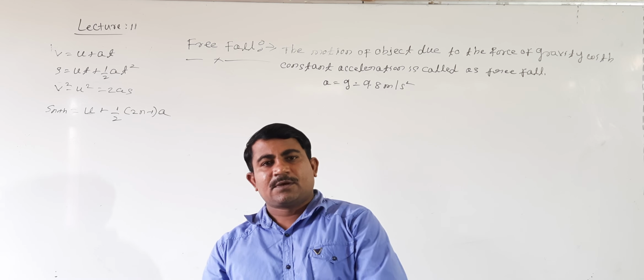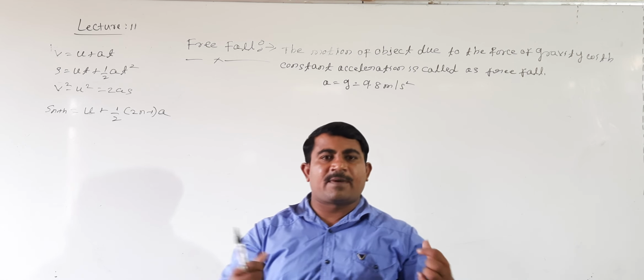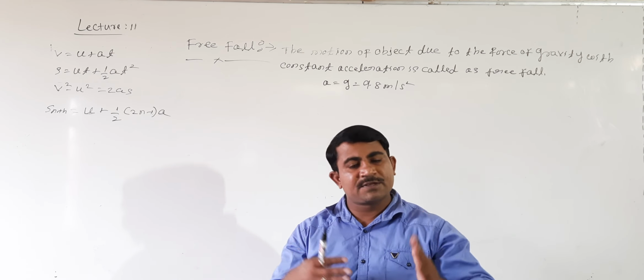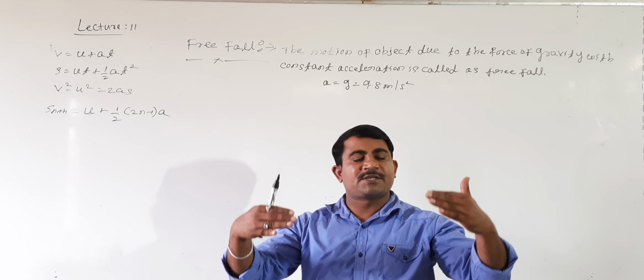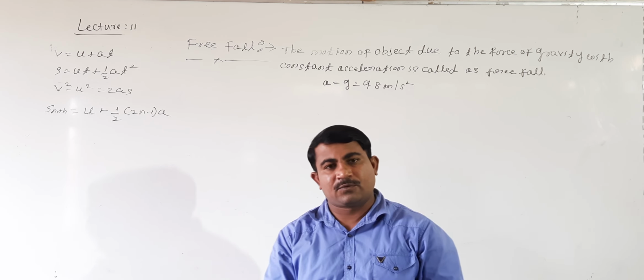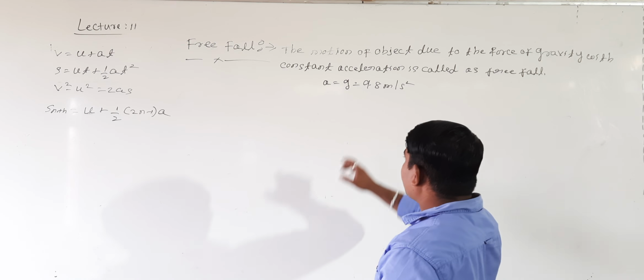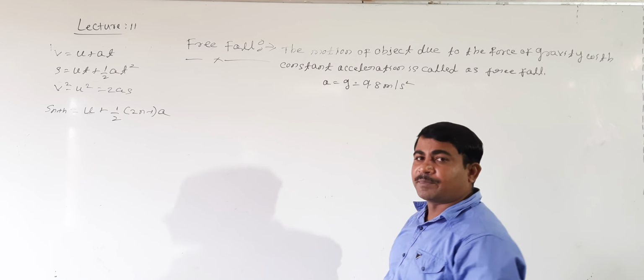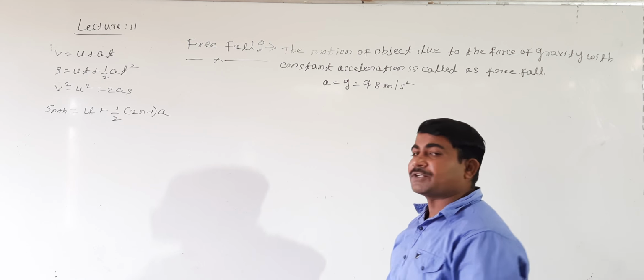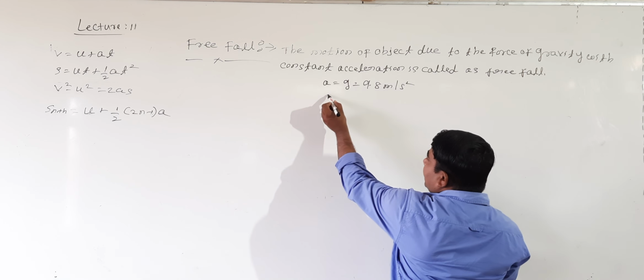If the objects are falling from the same height and air resistance is neglected, both objects reach in the same interval of time with the constant acceleration. What is the acceleration? 9.8 meter per second square. That value we call acceleration due to gravity. This can be calculated experimentally.